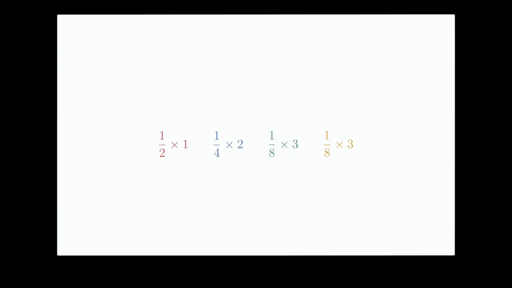Before the draw, however, we do not know which colour will appear. So weight each information value by how often it occurs. 1/2 times 1, 1/4 times 2, 1/8 times 3, and 1/8 times 3. What is the average information from one draw?